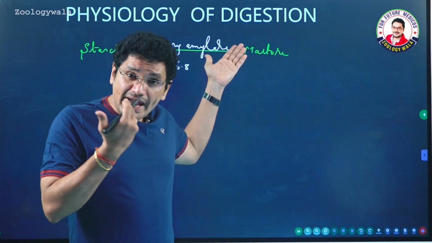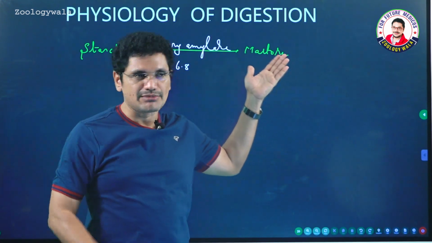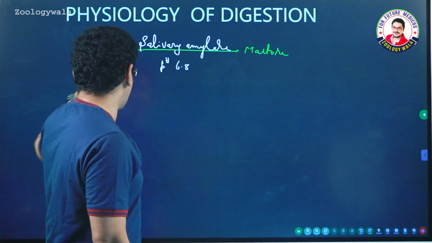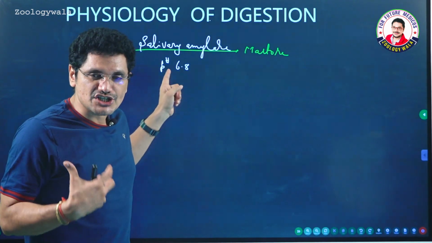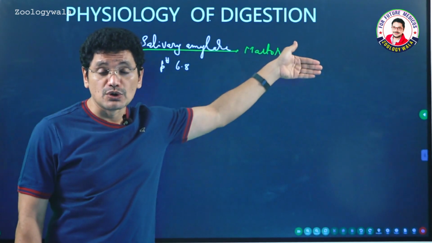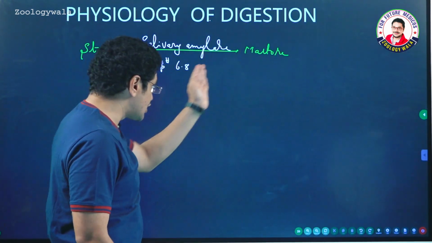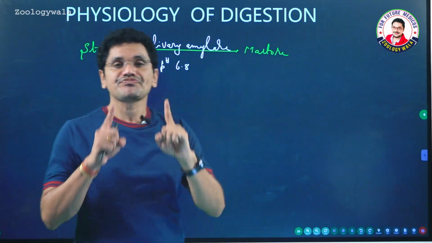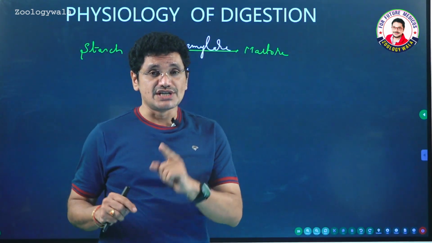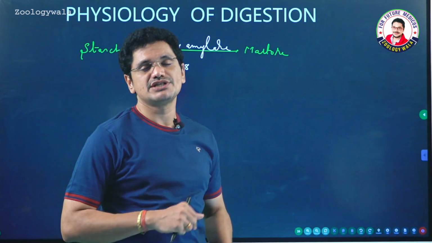So the mechanical digestion and biochemical digestion, both digestions begin inside the mouth itself, and the food material, basically the starch that we are taking, will be digested into maltose. Nearly 30% of the starch that human beings take is converted to maltose in the presence of an enzyme, salivary amylase. Salivary amylase, also called ptyalin, as I already told you, works at pH 6.8.